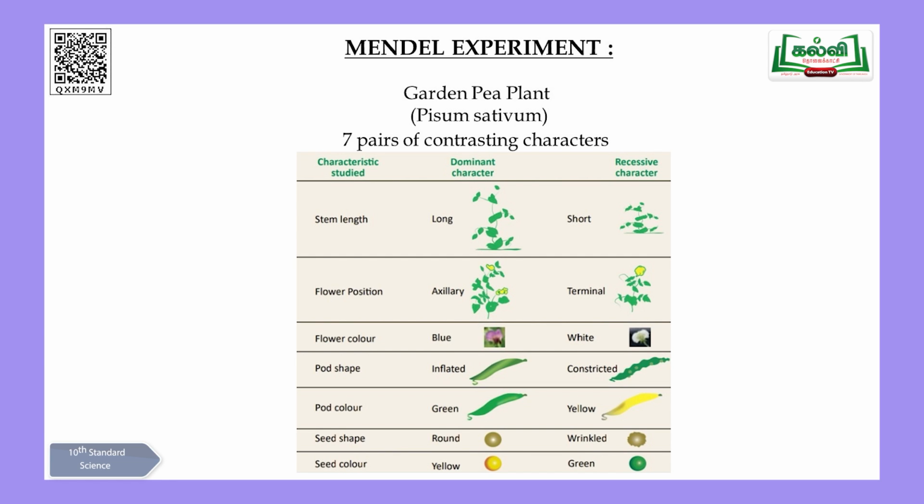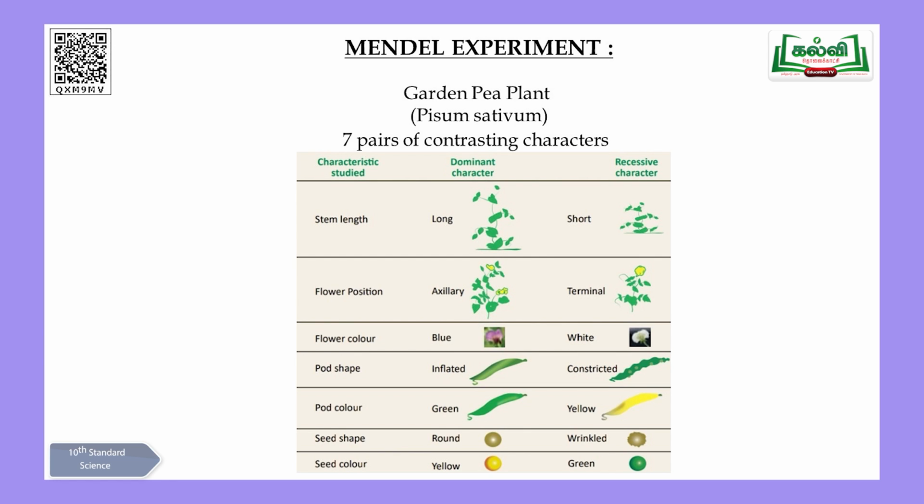Okay, now we are just going to see the 7 characteristic features which were selected by Mendel through the diagrams. So here you can come across the diagram in your textbook, children, for Mendel's experiment, where he used Pisum sativum, the garden pea plant. Pea plant is nothing but, in Tamil, you say patani plant. So he selected 7 pairs of contrasting characters, and those characters are given here in the book.